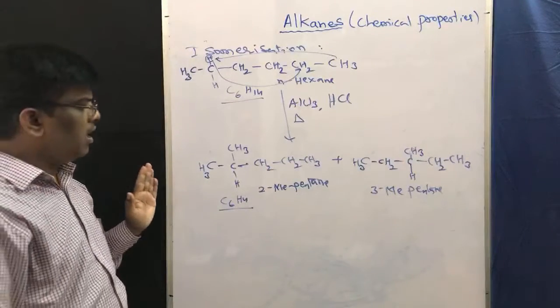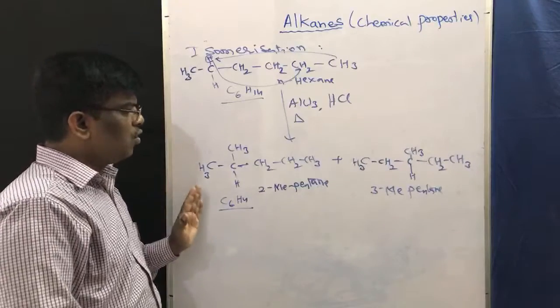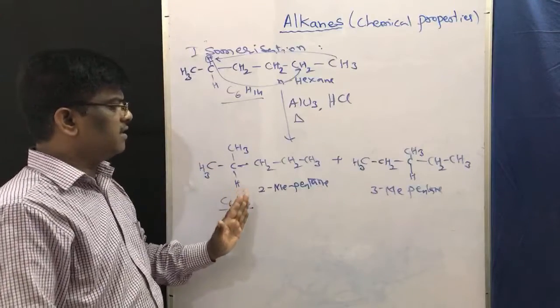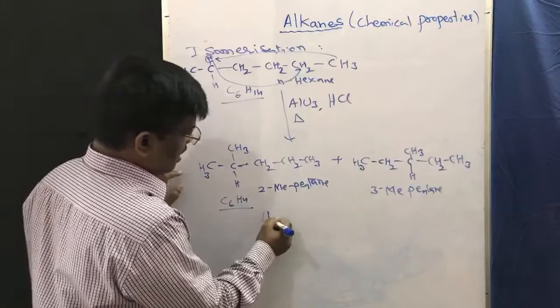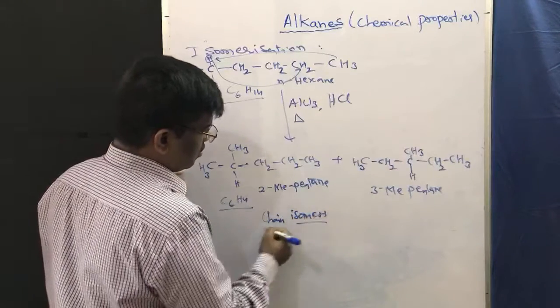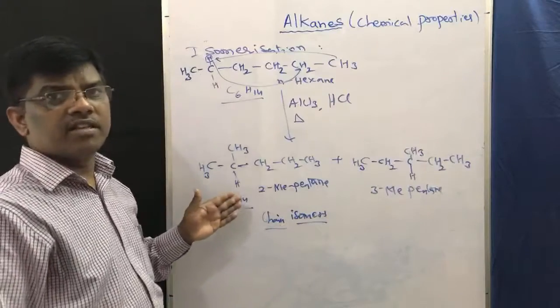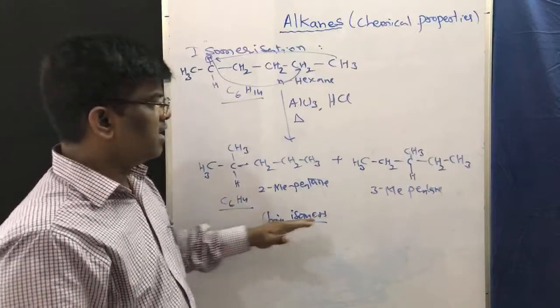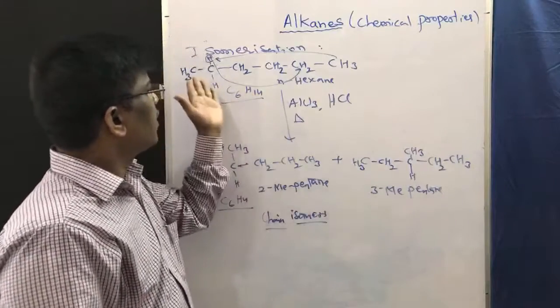It is going to be isomerized to lower chain alkanes. These are chain isomers. We will learn isomerism very soon. So chain isomers are obtained from alkanes.